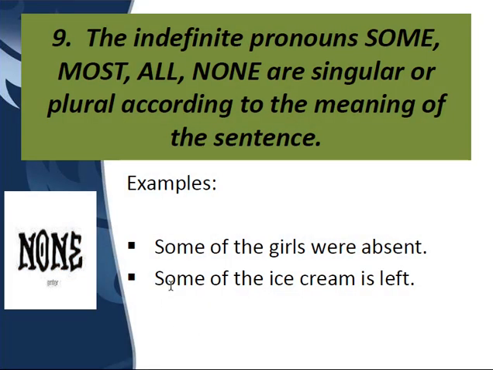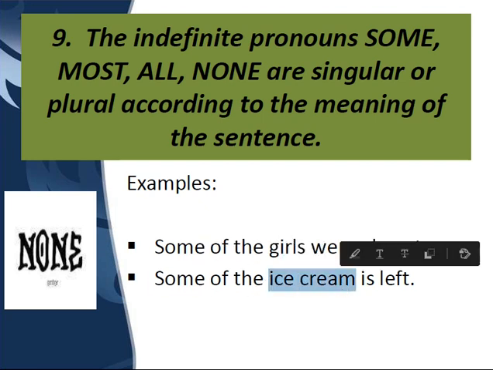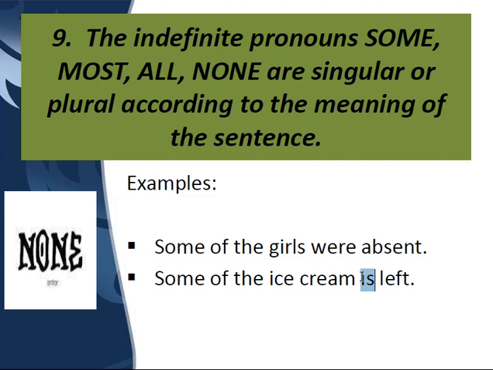Now here in the second sentence, "some of the ice cream." Ice cream is uncountable, and that is why I have used "is." So with "some," if countable nouns are used, then we are going to use a plural verb, and if uncountable nouns are used, then we are going to use a singular verb. Same goes with most, all, and none. Clear?